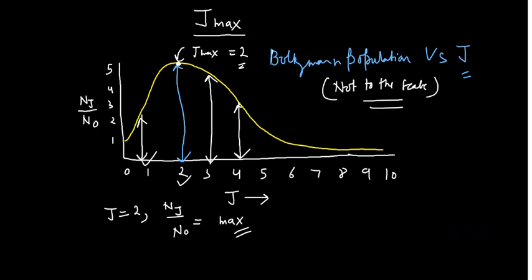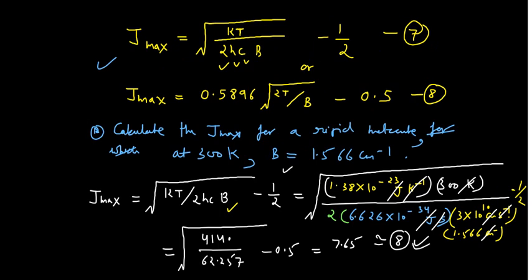While the intensity of the spectral lines will be maximum at the nearest integral J value, and this 2 is the nearest integral J value, but in that particular expression when B is given, I have calculated this 8. So this concept is very important, and if you know these things, it will strengthen your physical chemistry and spectroscopy concepts.